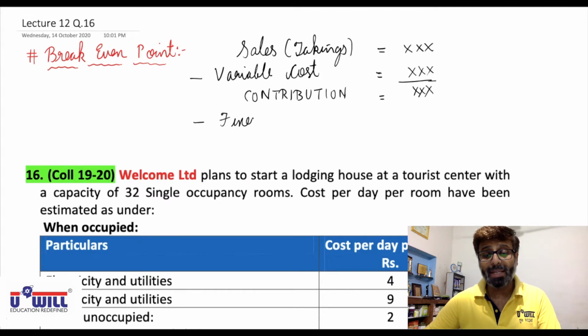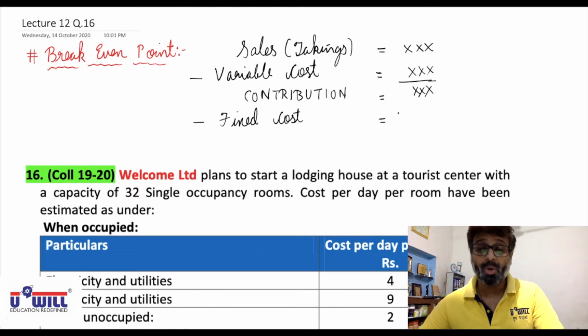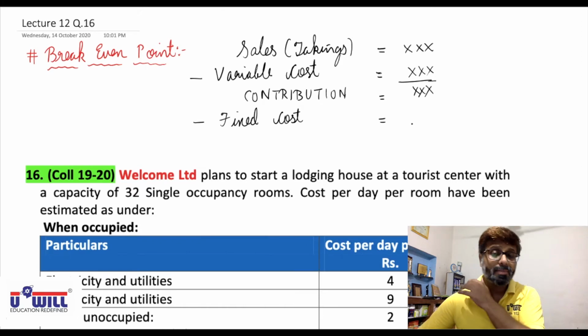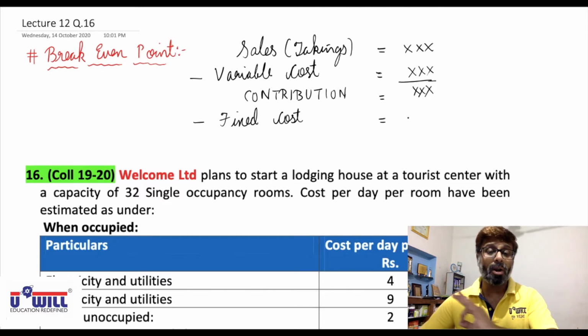From that you minus fixed cost. Fixed cost does not depend on the number of people coming to your hotel. It remains fixed. Whether 100 people come, 1000 people come, 10,000 people come or 0 people come, this cost is fixed. It has already been incurred.